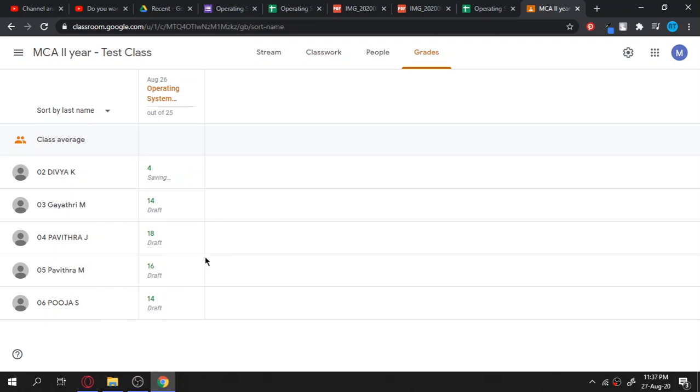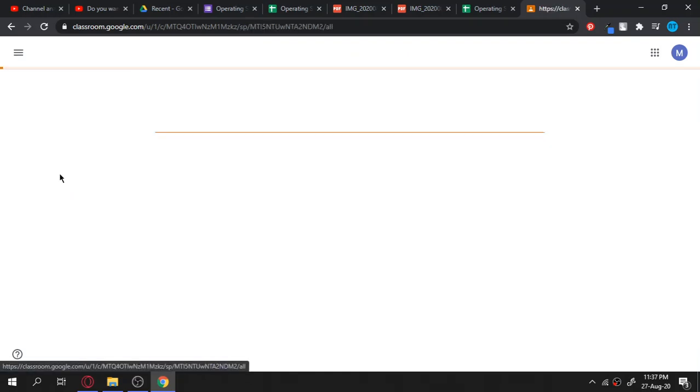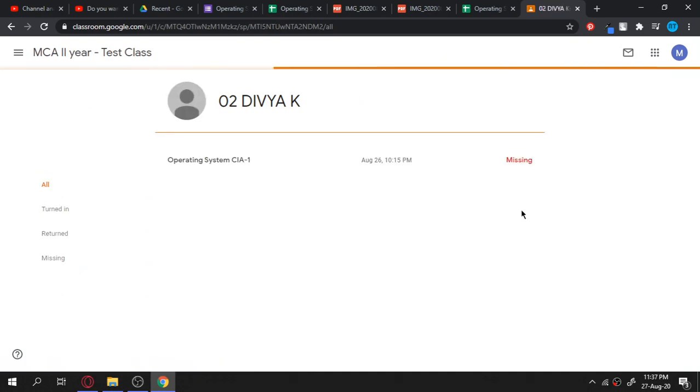Now you can see that once you enter all the values, it looks like a draft. That means it has not yet been returned. What I have to do is go to the 3 dots and choose return. For this student, the PDF didn't reach me properly, so I have to find out through other means how she has submitted. She has not submitted here, there is some problem. So this is how to get the student grade.